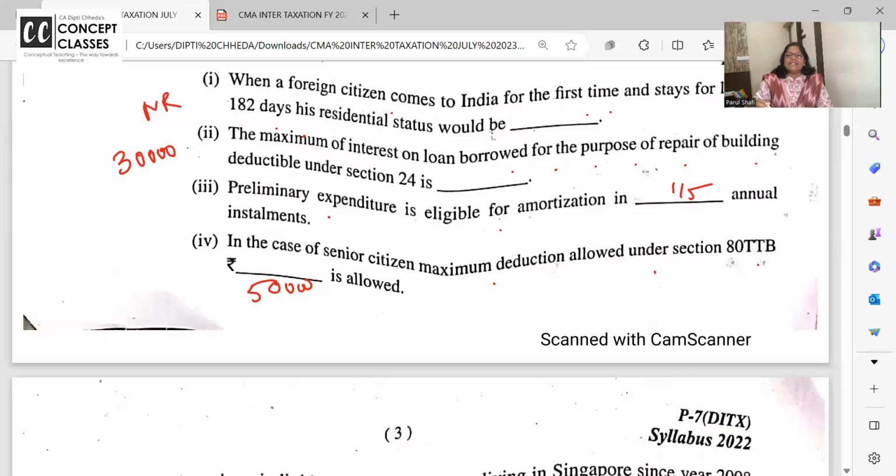80TTA and 80TTB are there in every return. Every person who is going to file his return is going to have a saving account and he will receive interest and he will take 80TTA deduction. If you are a senior citizen, 80TTB. 80TTA only saving account, 80TTB FDs and both. Done. So what's the answer here? 80TTB limit is 50,000. 80TTA limit is 10,000.